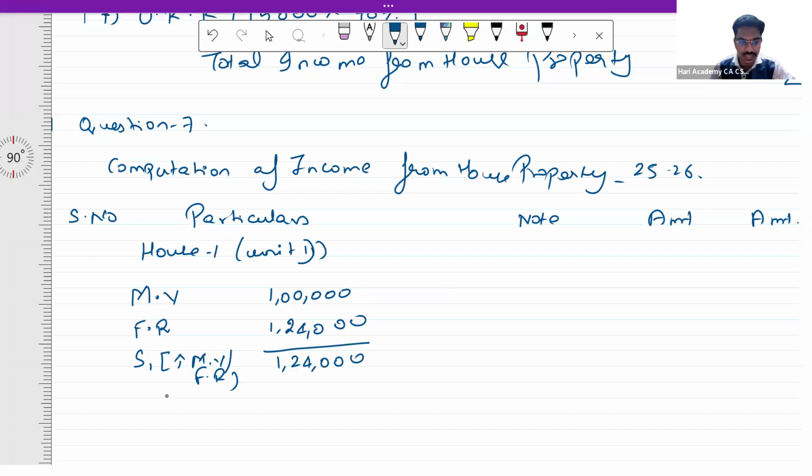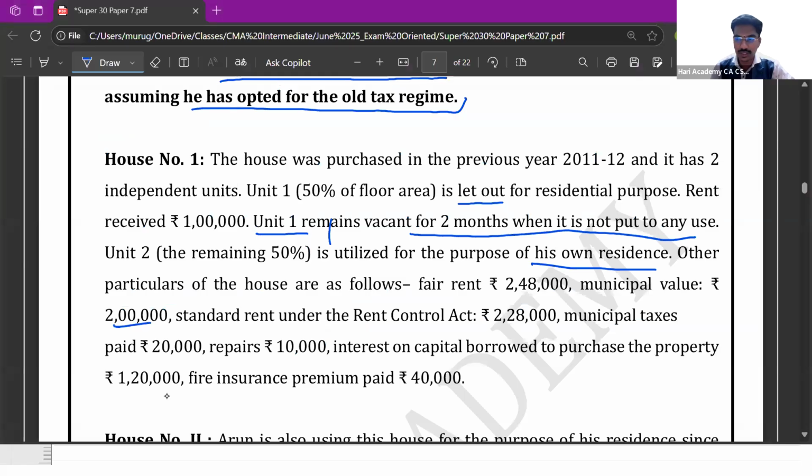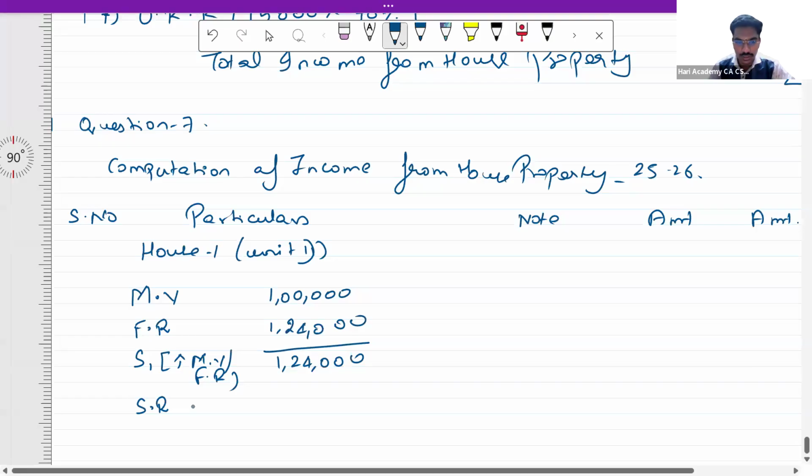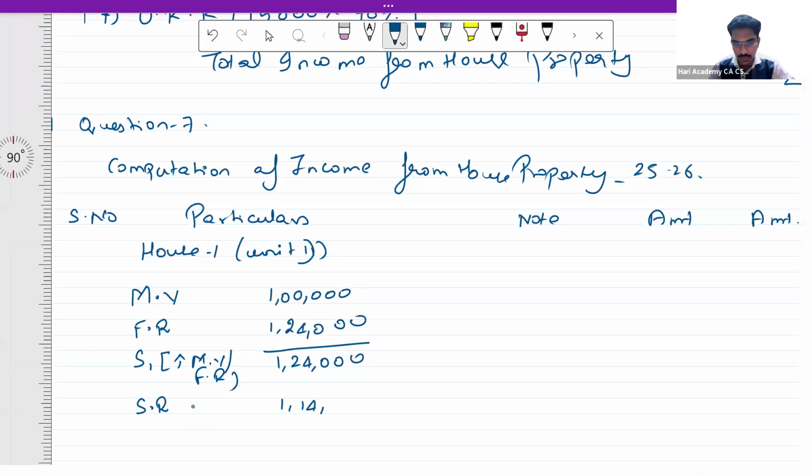Then the second part is standard rent. Standard rent is 2,28,000, so here it is going to be 1,14,000. Step 3 is going to be lower of step 1 or standard rent. So here it is 1,14,000.